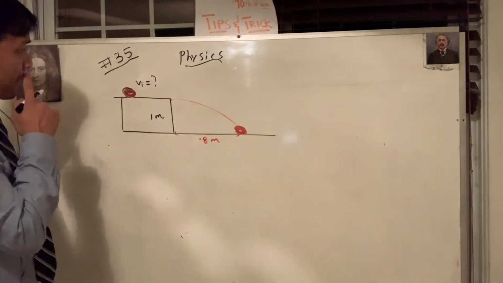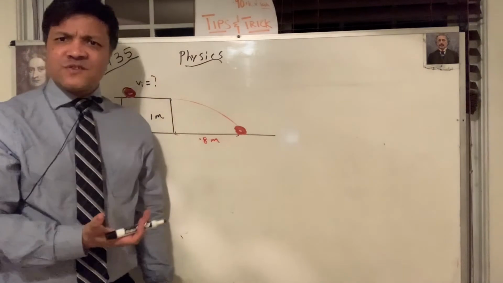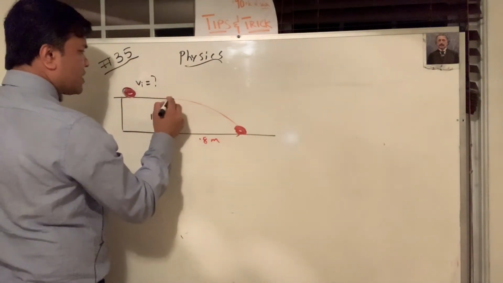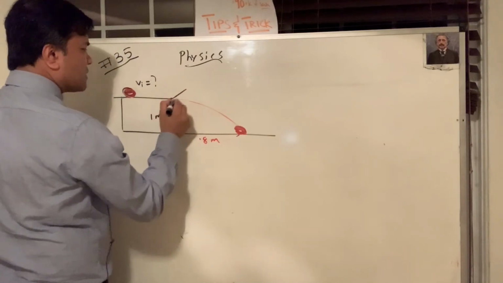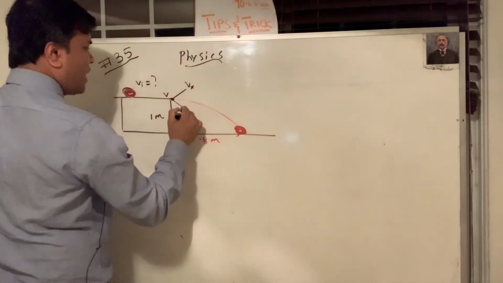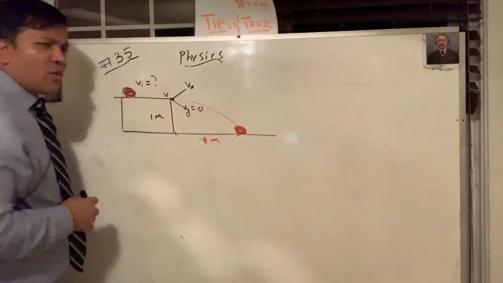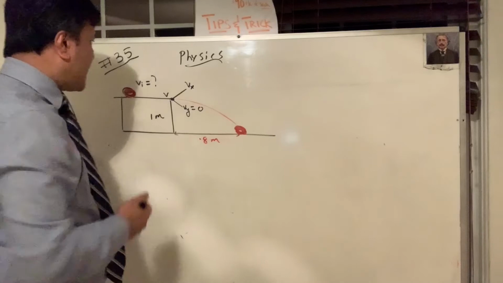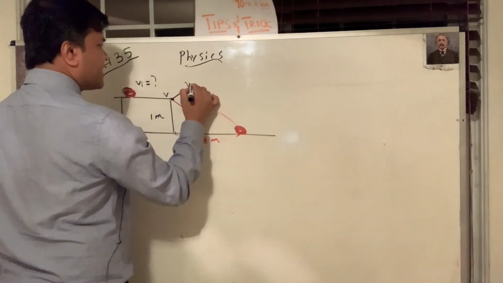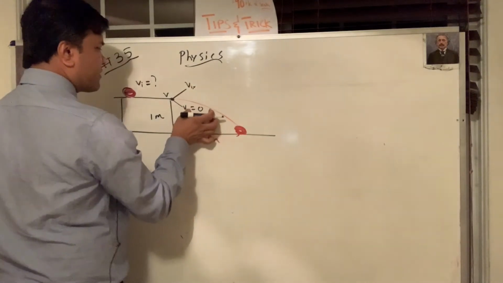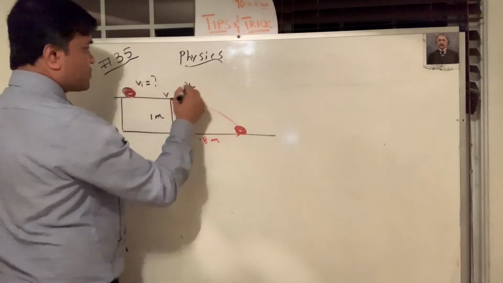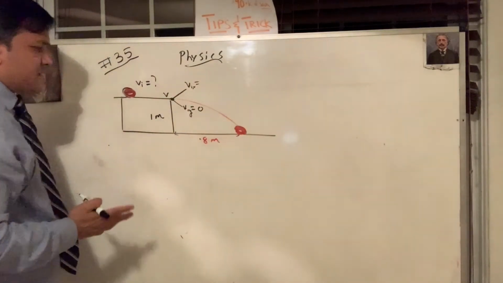So now what do we know? We know almost everything because of Galileo. We know the velocity right here, because velocity has two components, Vx and Vy. I know Vy is 0. To be more precise, I want to write V initial x and V initial y. V initial y is 0. V initial x we don't know. We'll find out. It's so easy to find out.